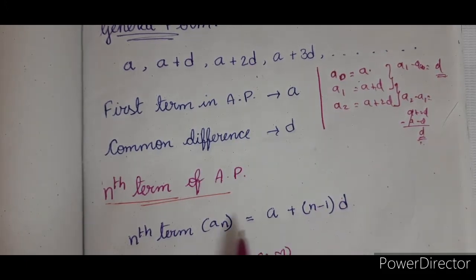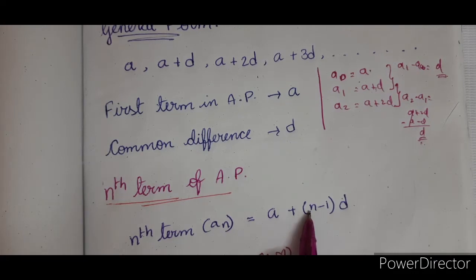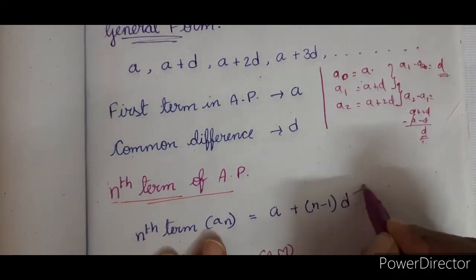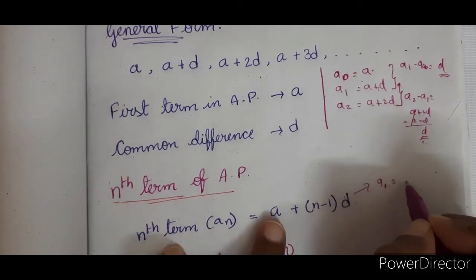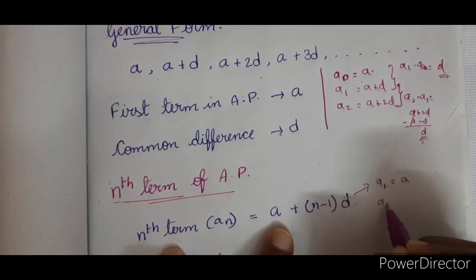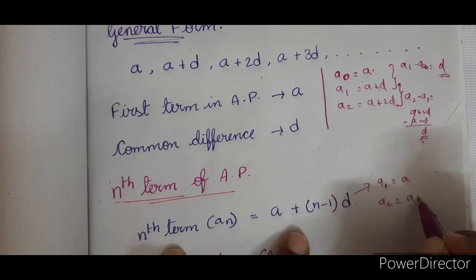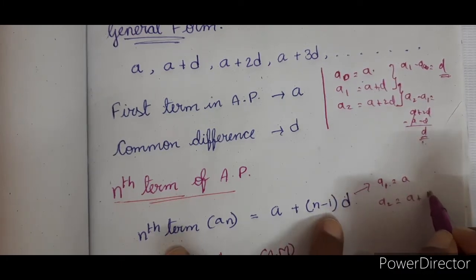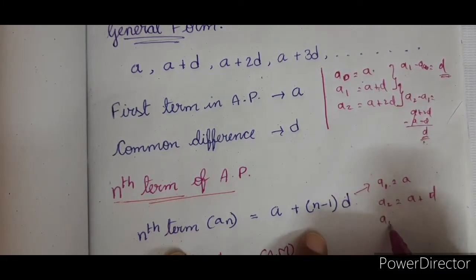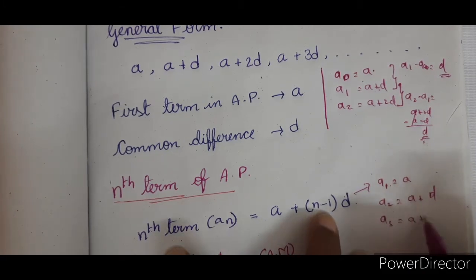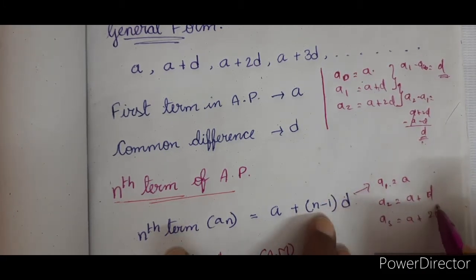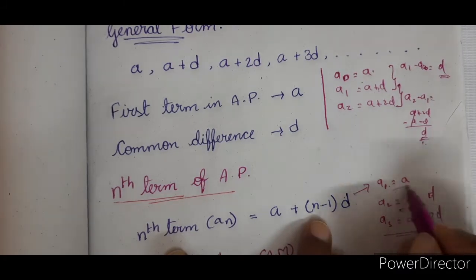Your second term, A2, is A plus 2 minus 1 into D, that is A plus D. Understanding this one? A1 is equal to A, A2 is equal to A plus 2 minus 1, which is 1, into D, is D. A3 is A plus 3 minus 1, which is 2D. So this is how you can find it.